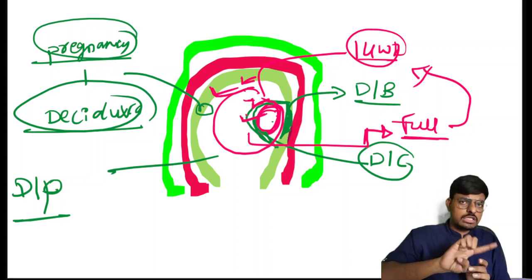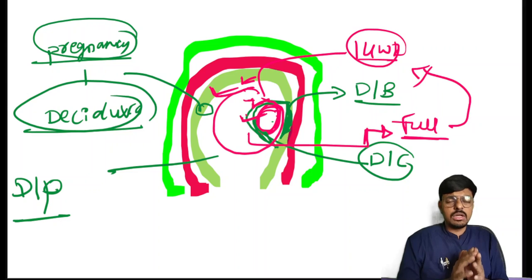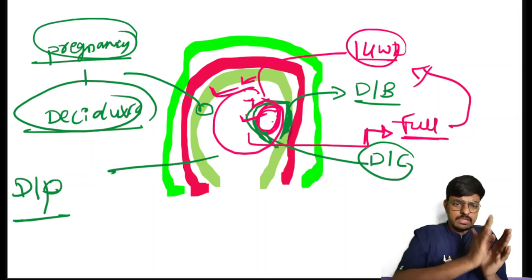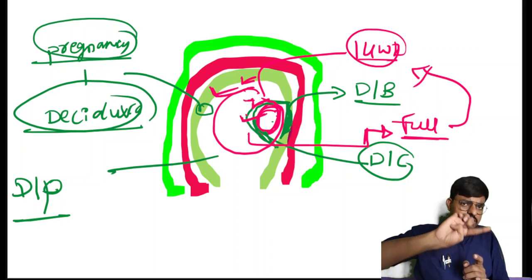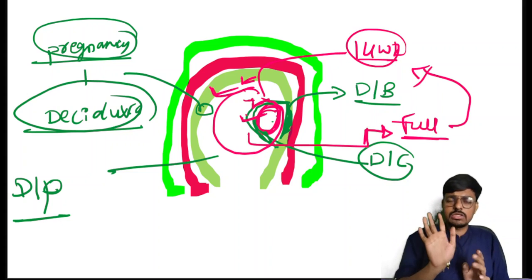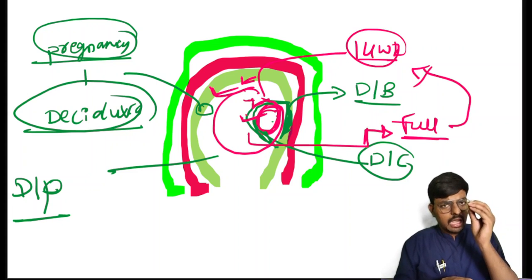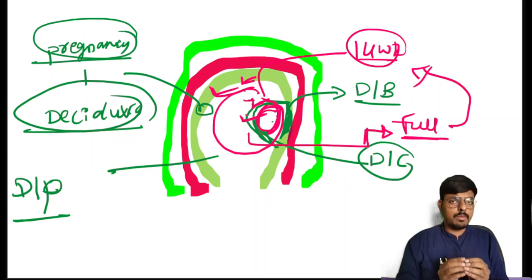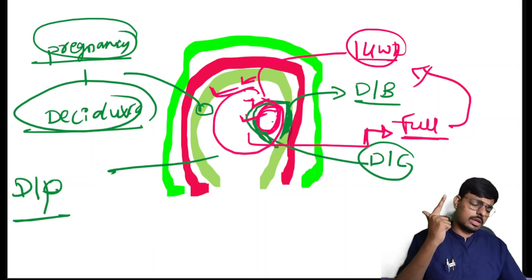And the decidua except the site of implantation, the whole decidua, we call decidua parietalis or decidua vera. So these are the three types of decidua. Very importantly, keep this in your mind and give your best shot in the exam, that will get you your rank, students.